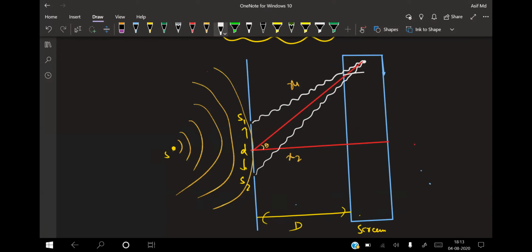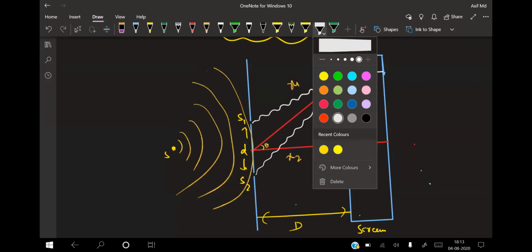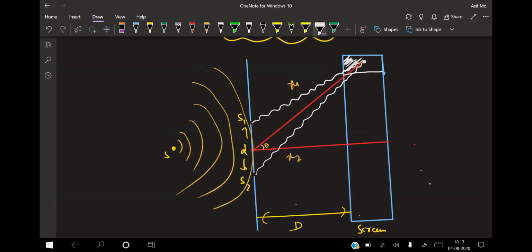So if the point P is a bright point, something like this. Okay, so this is your bright point.